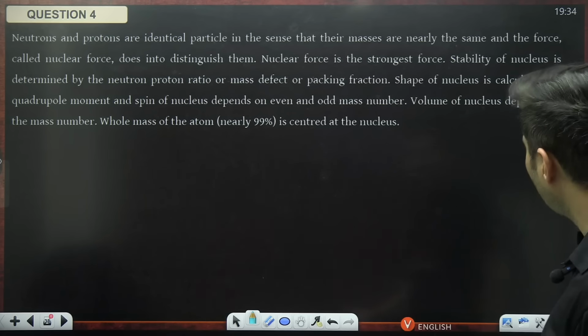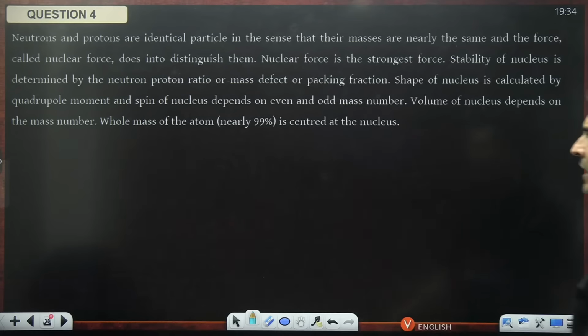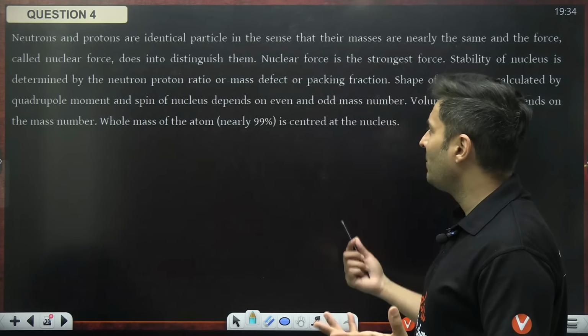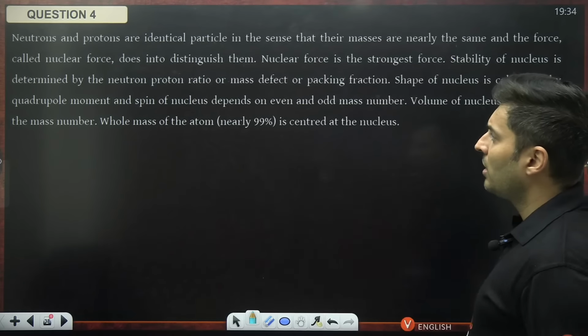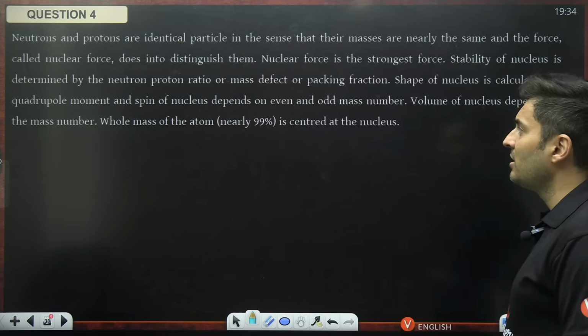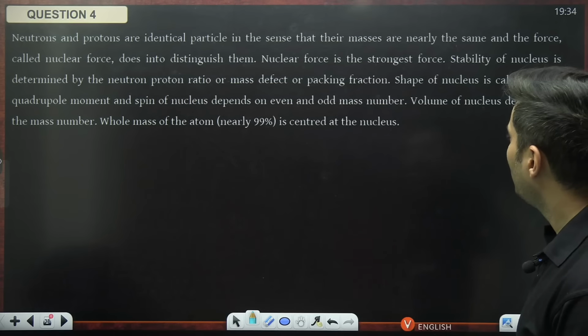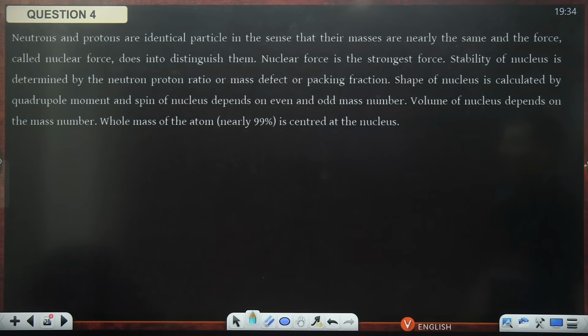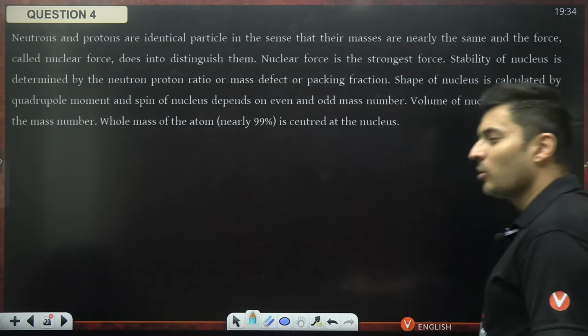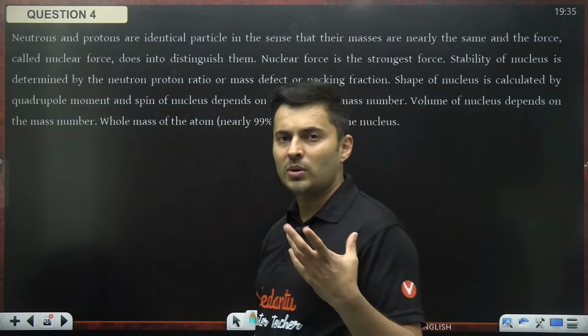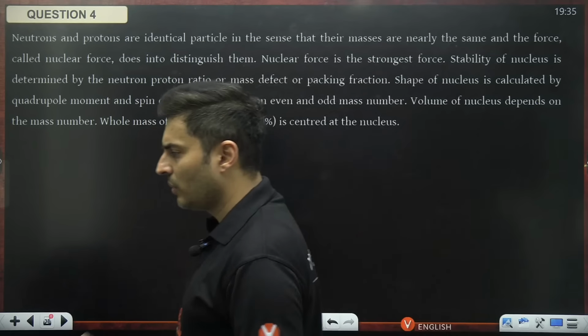Nuclear force is the strongest force. Stability of the nucleus is determined by the neutron-proton ratio, mass defect, or packing fraction. Shape is calculated by quadrupole moment, and spin of the nucleus depends on even and odd mass number. Volume of the nucleus depends on the mass number. The whole mass of the atom is centered around the nucleus. Basically the entire theory of the nucleus from modern physics is there over here.